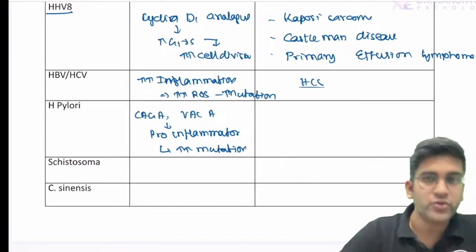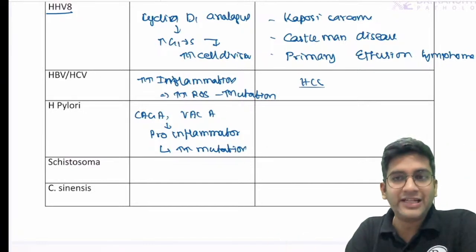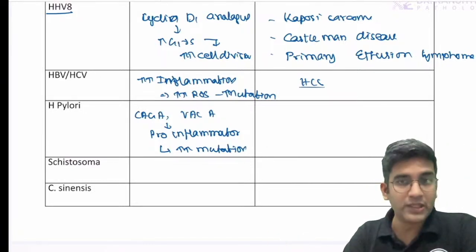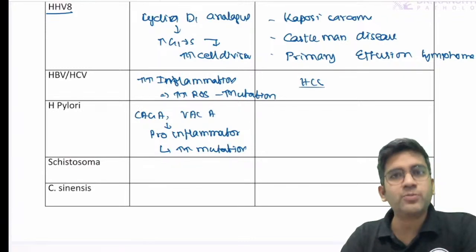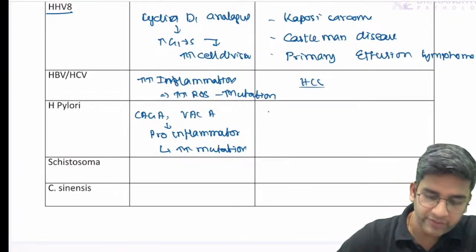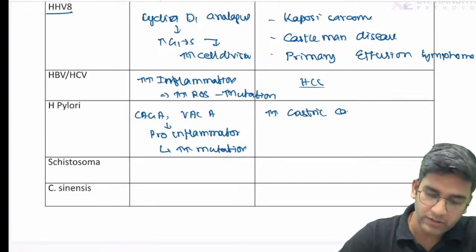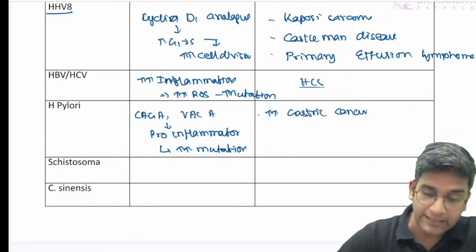So H. pylori has very interesting things. Perfect. MALToma is one. Gastric carcinoma is a straightforward thing. I want you to write that there's an increased risk of gastric carcinoma. There will definitely be an increased risk of MALToma.